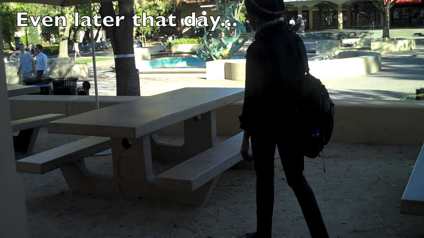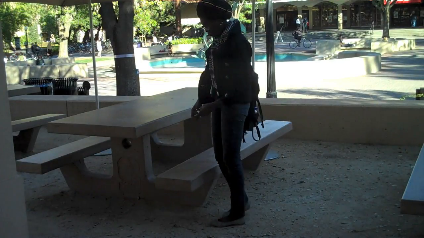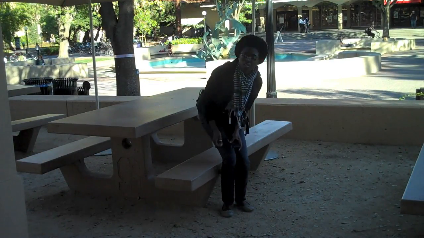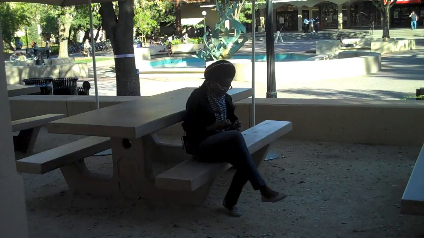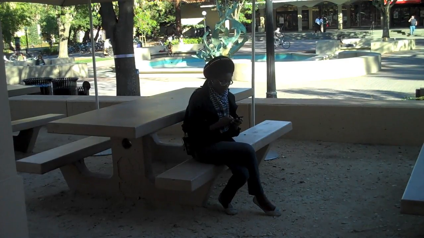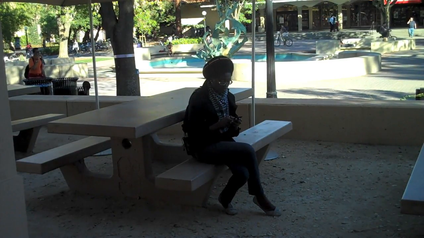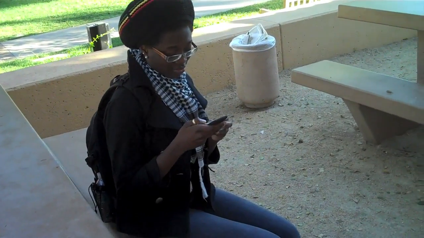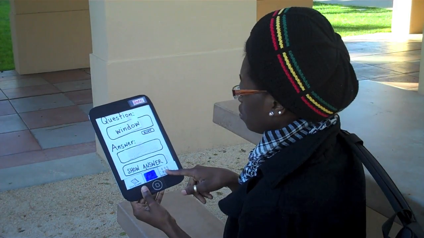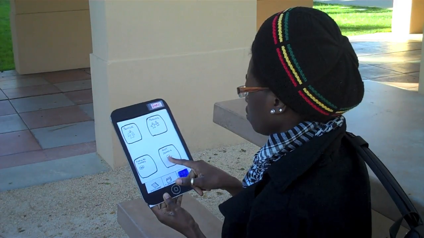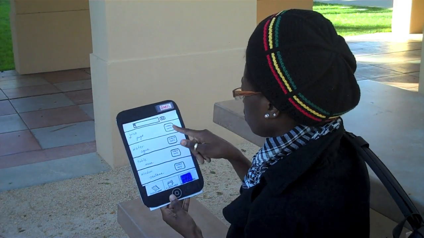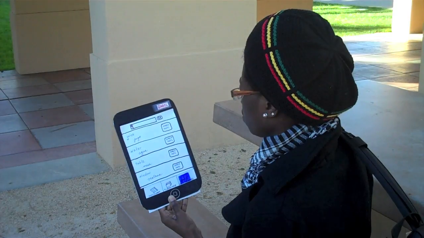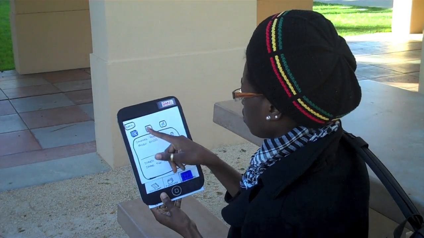Even later that day, Ya decides she'd like to see what hints other people use to remember the Spanish word for juice, which she has learned today. She switches her Babel application from the flashcards mode to social network mode. She selects search hints and decides she would like to look for a top-rated audio hint uploaded by someone else.